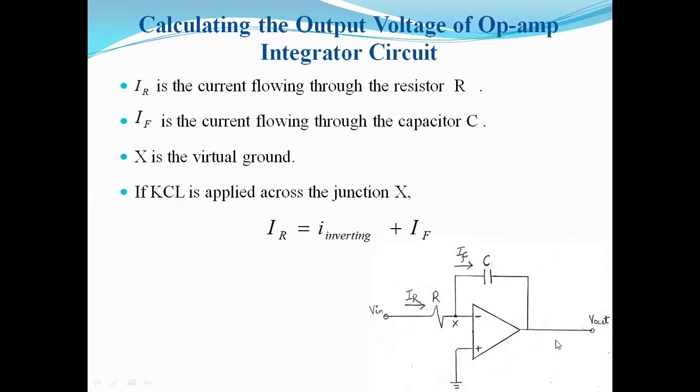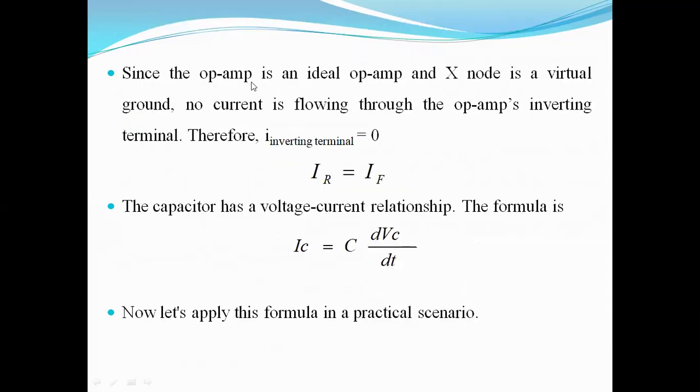I have again redrawn the circuit for reference. IR is the current flowing through the resistance. IF is the current which is flowing through the capacitor, which is the feedback current. X here is the virtual ground. Let us apply KCL across the junction. So IR is equal to the current flowing in this inverting terminal plus this IF current. But as we know that it is an ideal op-amp and X is a virtual ground, so no current will be flowing through the inverting terminal. Therefore, the inverting terminal current is equal to 0.